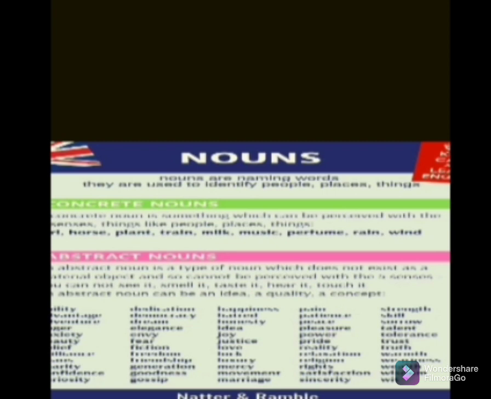Now we will talk about the concrete noun. Concrete noun is the noun which we can perceive by the five sense organs, right? Like music, we can listen to it, but we cannot touch it. Perfume, rain, which we feel with our skin, right? Air, wind, perfume you can smell it.